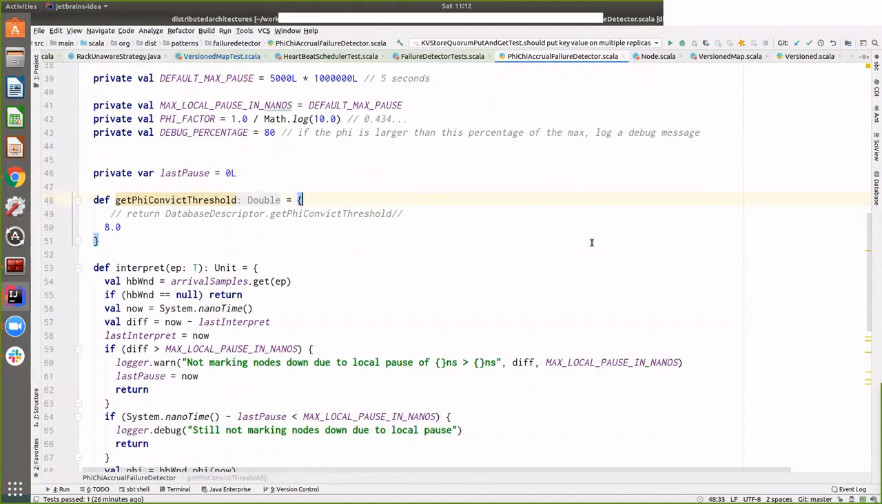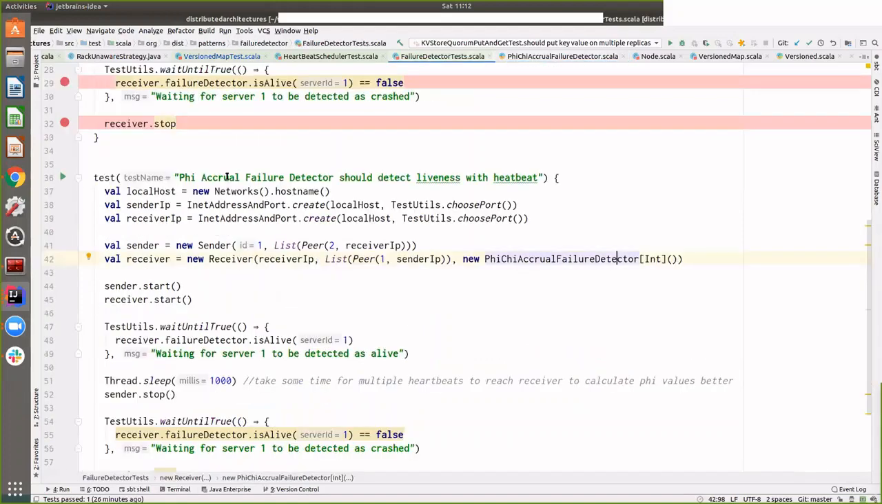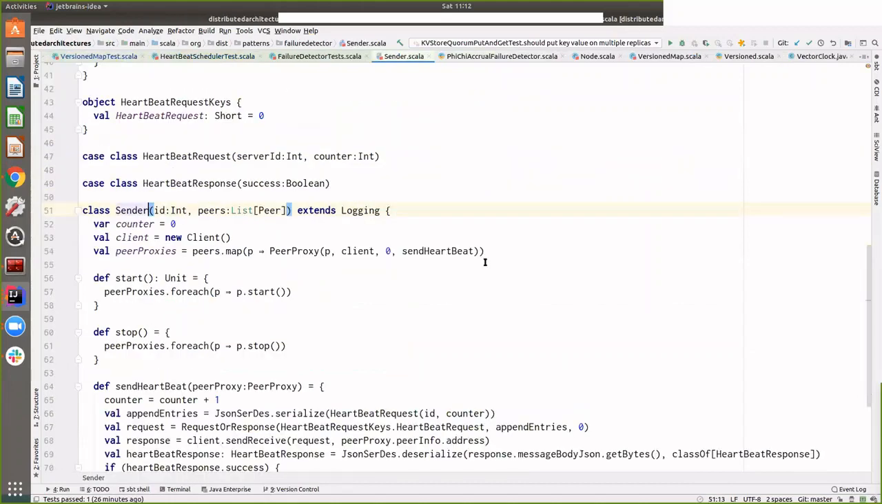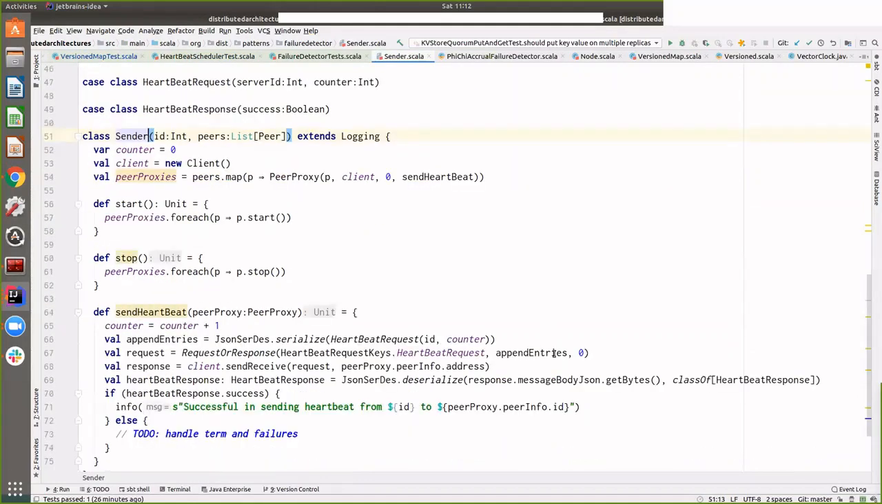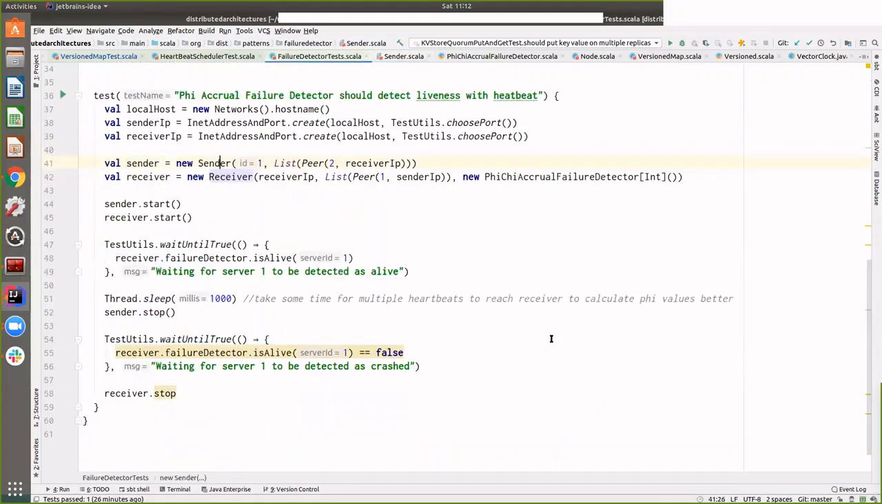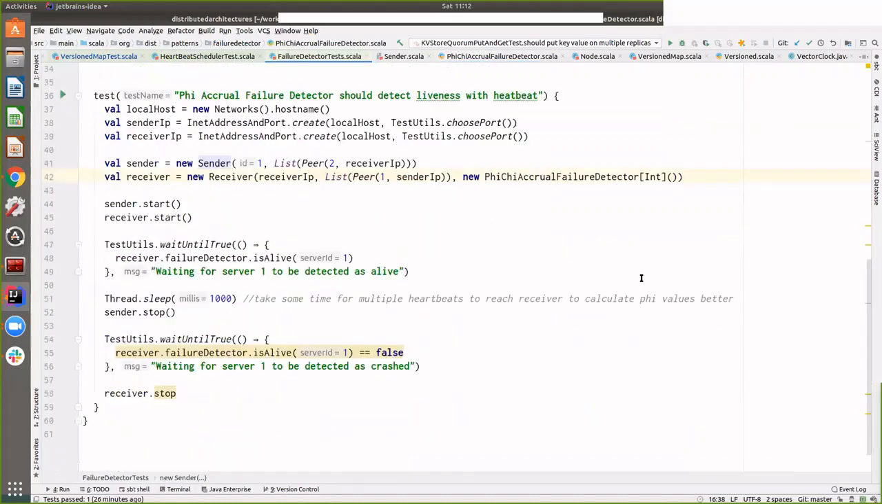and if you see the test, I have one sender and a receiver. The sender has a heartbeat configured, which periodically sends the heartbeat message to the receiver, and the receiver has this phi accrual failure detector configured. So it will detect failure after the sender stops sending any heartbeats.